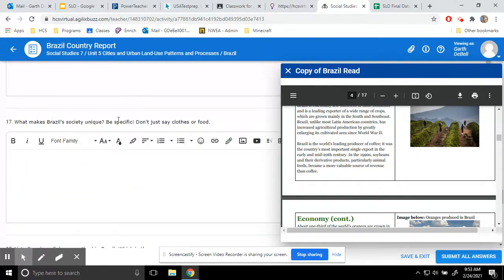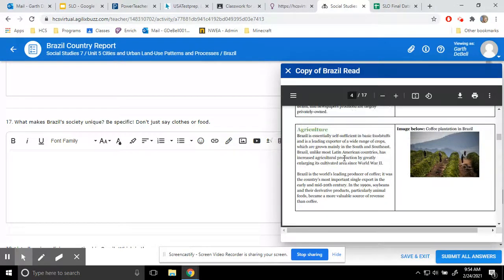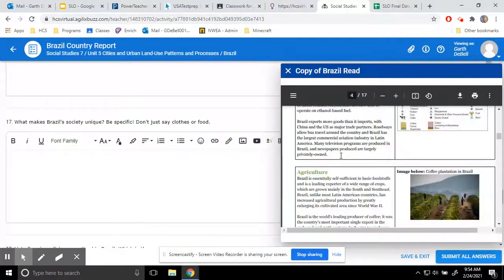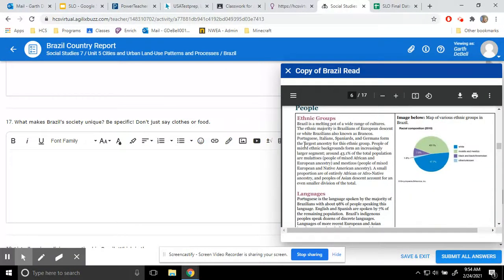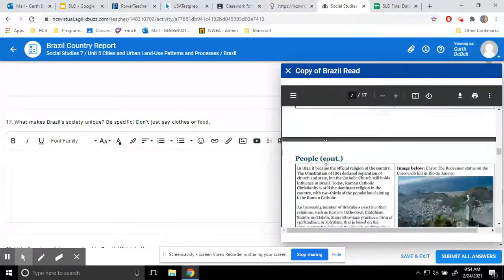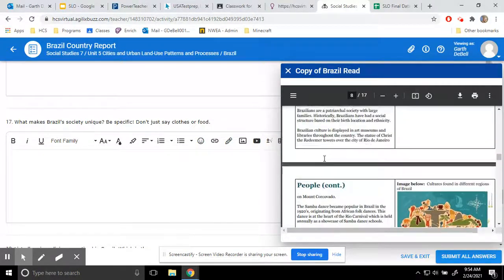What makes Brazilian society unique? Be specific. Don't just say clothes and food. I have a lot of people saying, well, they have a lot of different types of people that live there. They have interesting clothes, or they have interesting food. That's not specific enough, right? So you're going to have to go to the section that deals with culture, ethnic groups, read this section on people in order to answer this question.